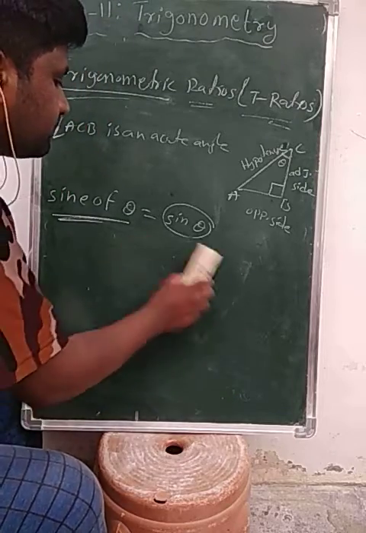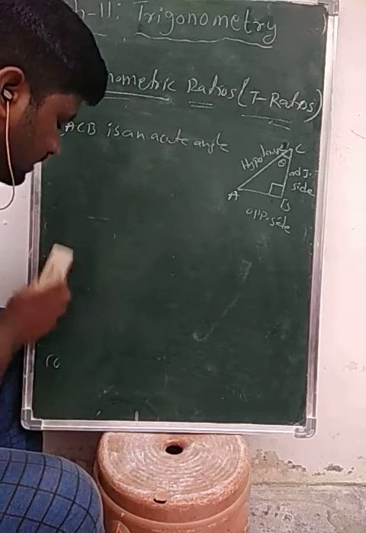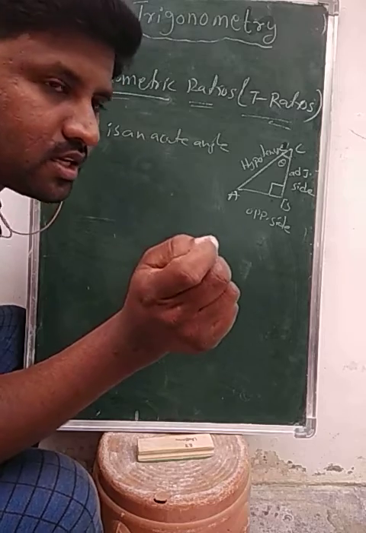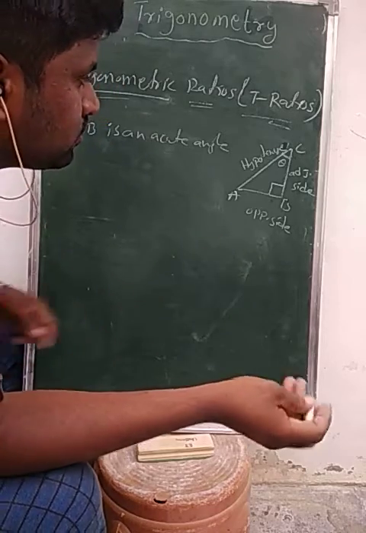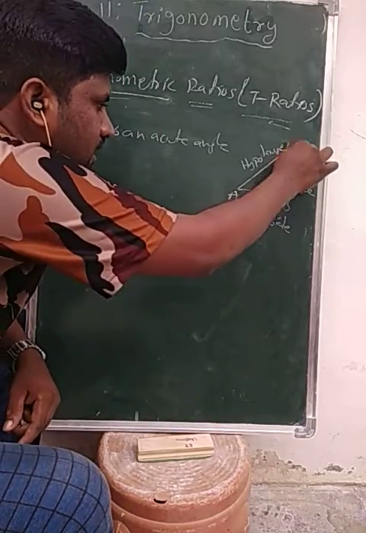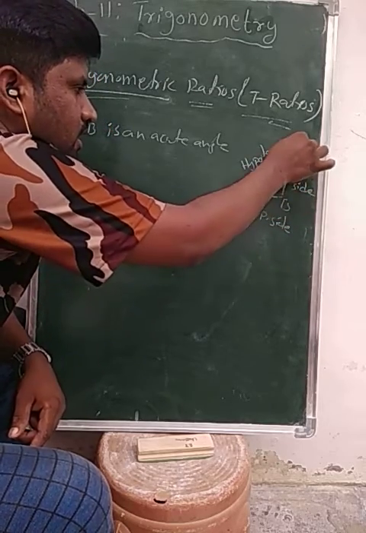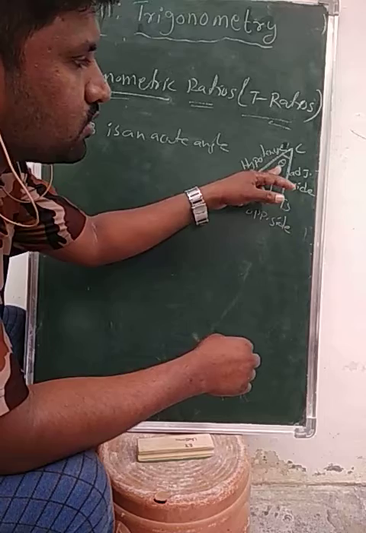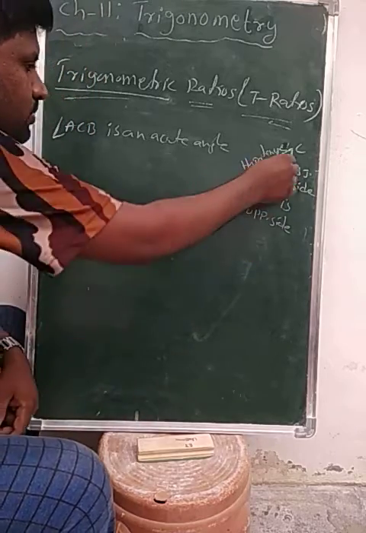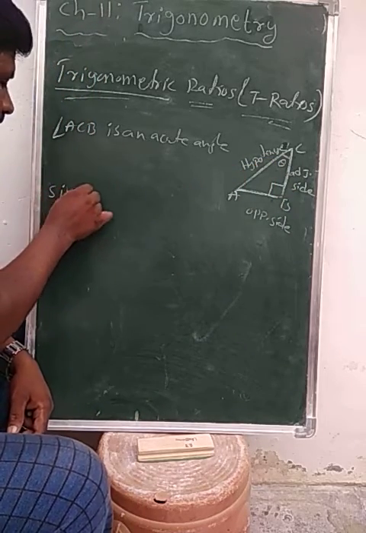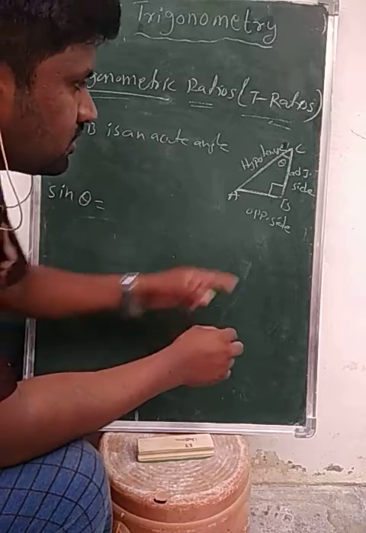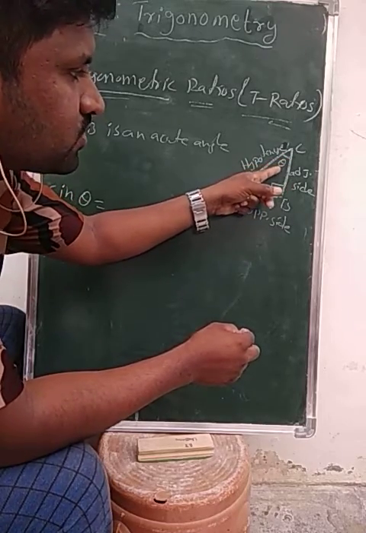Now, trigonometric ratios are defined by considering a right angle triangle. Now the ratio of the sides with respect to angle C. I am taking sine theta. Angle C, I consider it as theta.